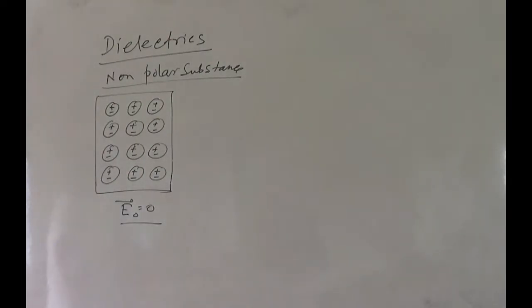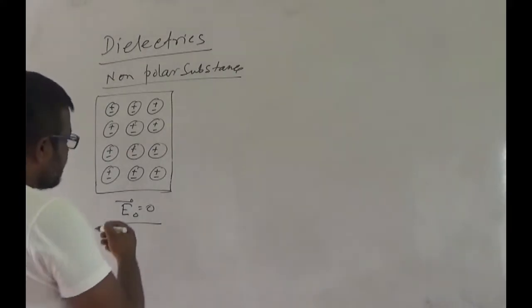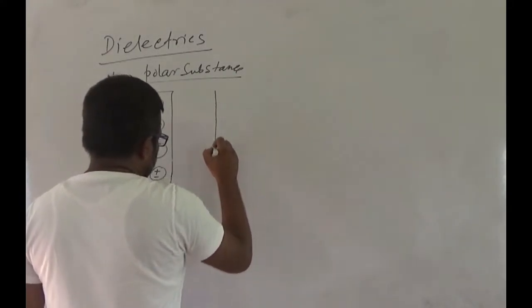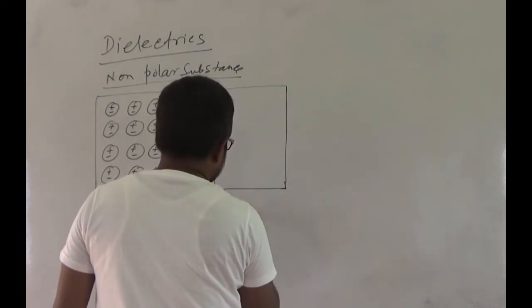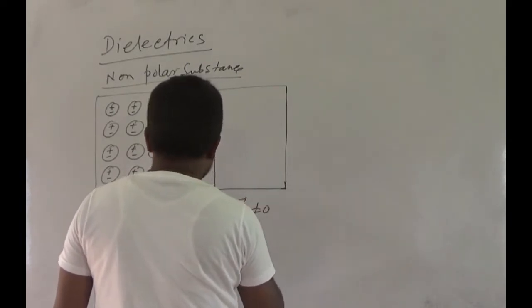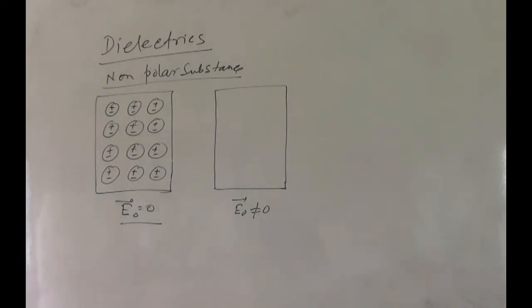Now, if we place this dielectric in an external electric field, then what happens? Now E0 is not equal to 0. That means there is an external electric field.